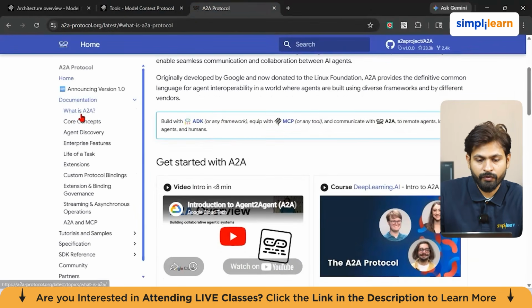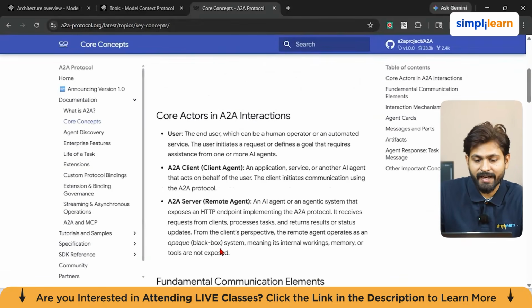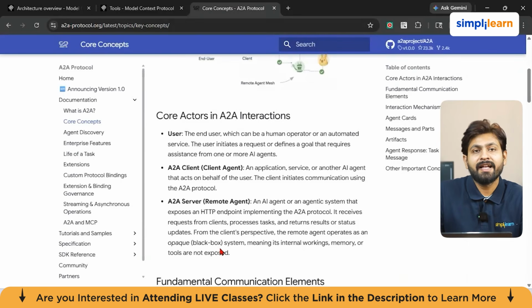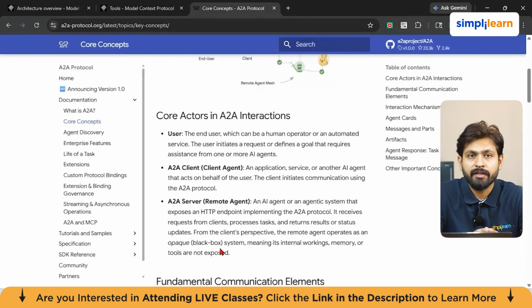So if you go to the core concepts of the A2A protocol, you can find that A2A is built around agents which are involved in discovering and collaborating with other agents. And the official documentation describes a few core concepts.